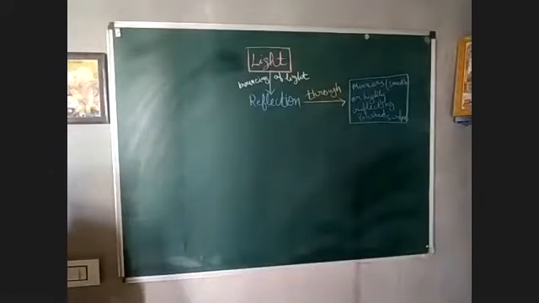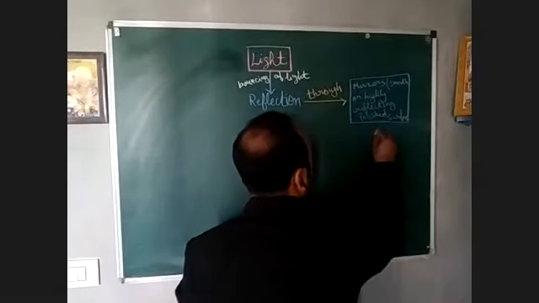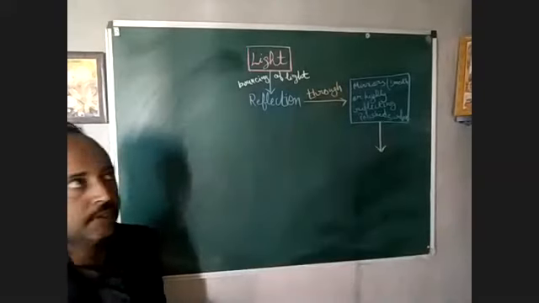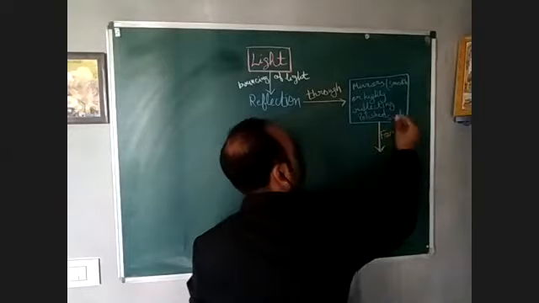If the reflection takes place through the mirror, then what happens? The mirror forms images, right? When the rays of light strike the mirror, then the mirror forms the images.